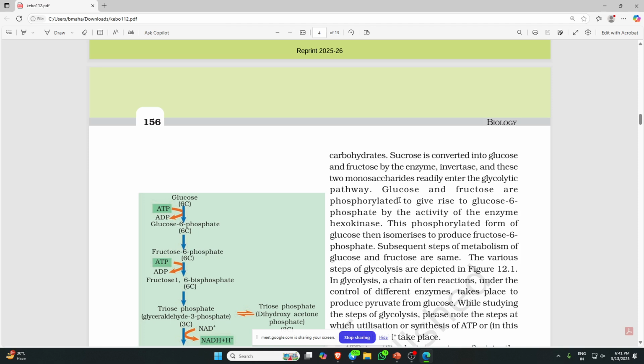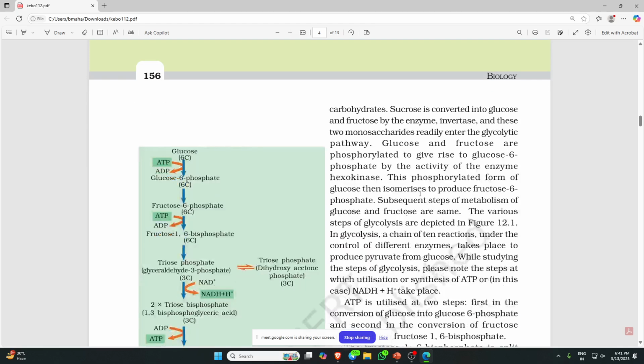Glucose and fructose are phosphorylated, meaning ATP is used, to give rise to glucose 6 phosphate. Whenever a phosphate is transferred from ATP in any process, the enzyme is generally a kinase.